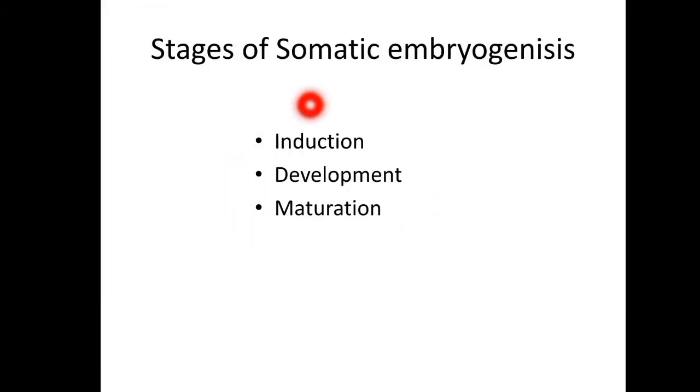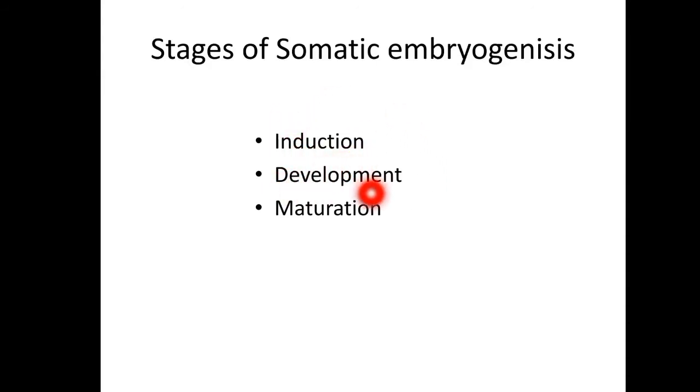And there are three stages of somatic embryogenesis. They are induction, development, and lastly the maturation. So in the first stage, induction means we have to induce with a few hormones, especially auxin. Okay, so auxins, particularly 2,4-D, are generally necessary to induce embryogenesis. These embryogenic cells are usually found on the callus. Okay, so this depends on the nature of the explant, so how much concentration of the auxin we have to use for the production of embryogenesis depends upon the nature of the explant.